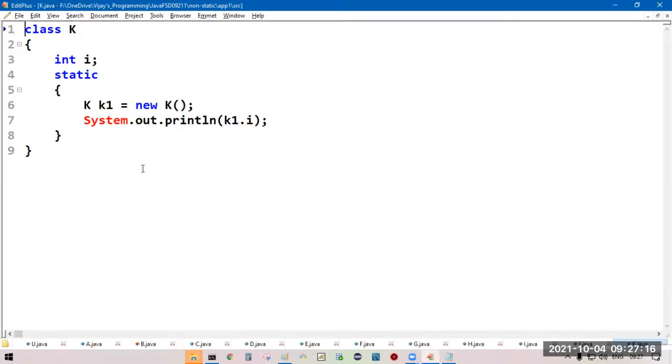Inside the static block also, inside the SIB also, we can create an object. Possible.